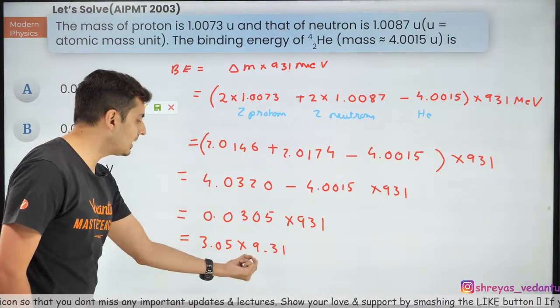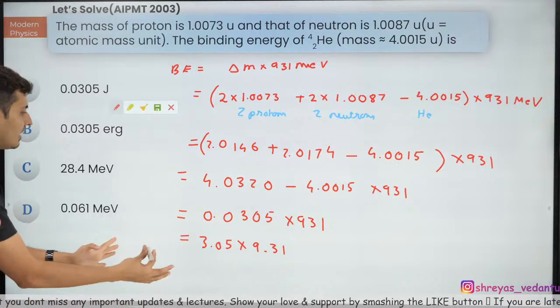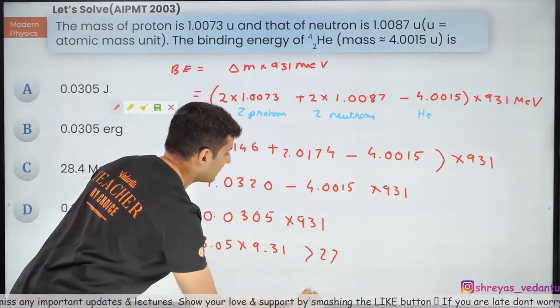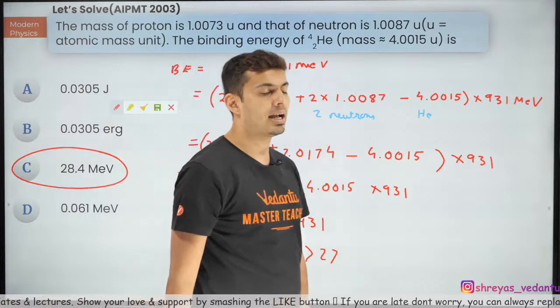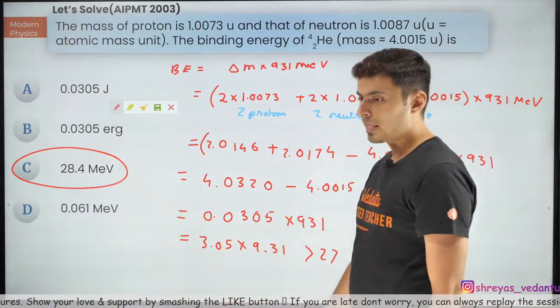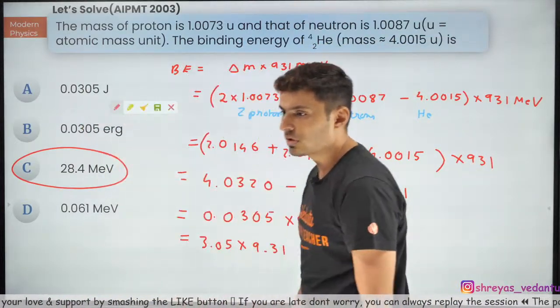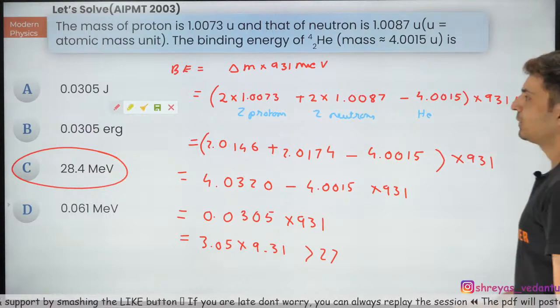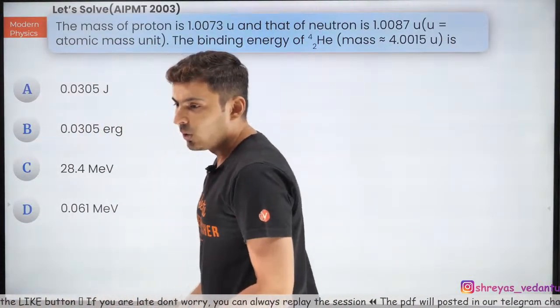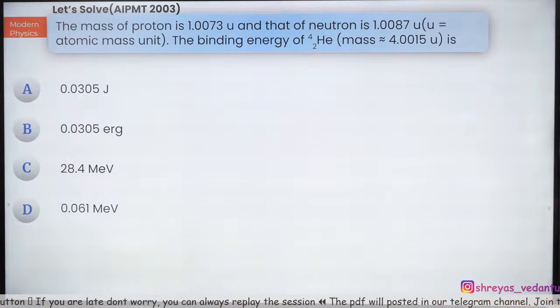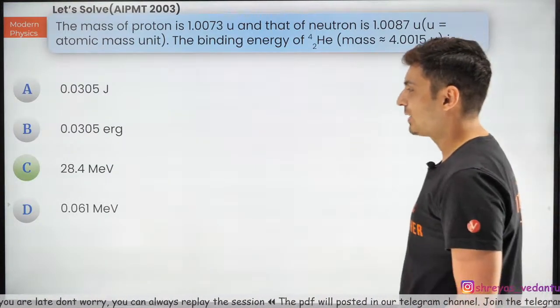This is slightly more than 3, and this is slightly more than 9. So the answer will be definitely more than 27. So slightly more than 27 is this one. You don't have to even calculate this. Done. Clear. Very good. Most of you have answered it. Excellent.